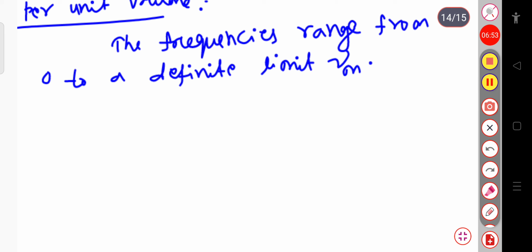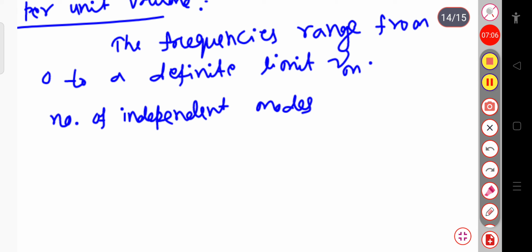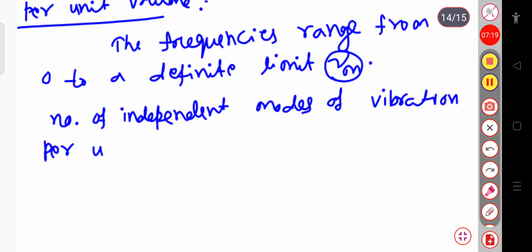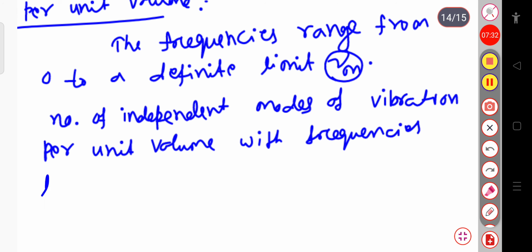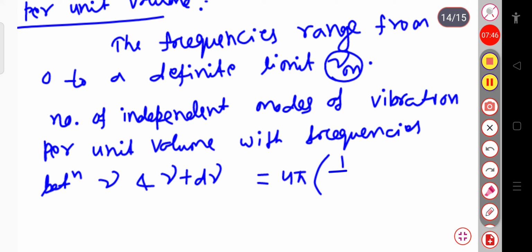So this nu m is the upper limit. If we consider the number of independent modes of vibration per unit volume with frequencies between nu and nu plus d nu, that is within this range, then this is equal to 4 pi times (1 by CL cube plus 2 by CT cube) times nu square d nu.